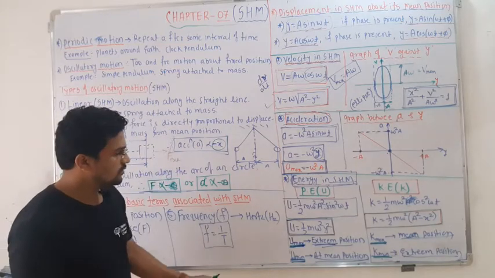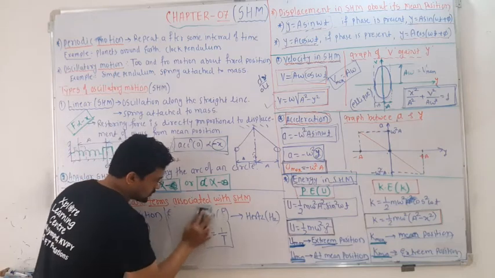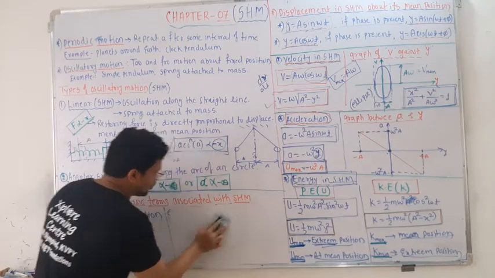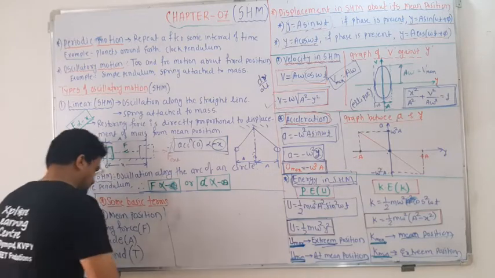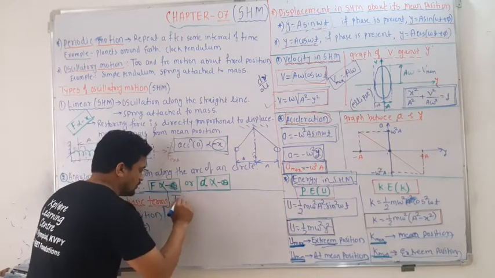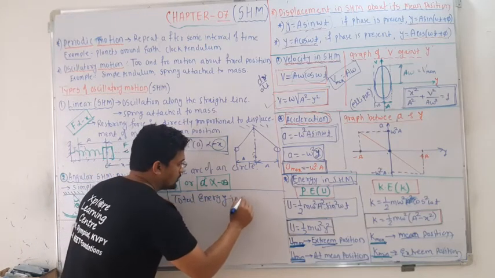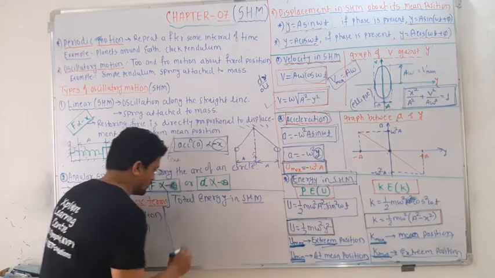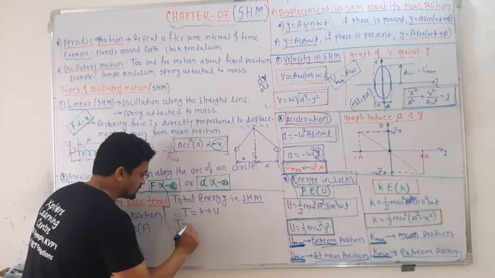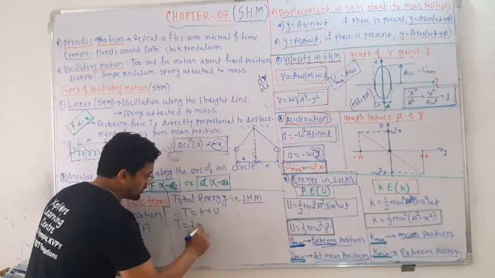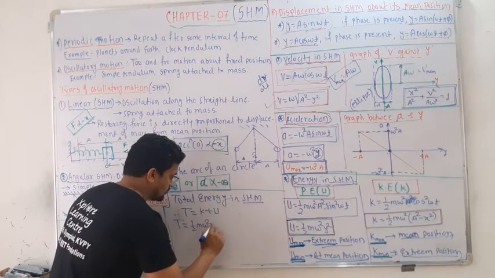Now we will see the total energy. I will write it down here. Total energy in SHM. Total energy is equal to K plus U. If you add this, K is equal to half m omega square, and you can take it as y square.